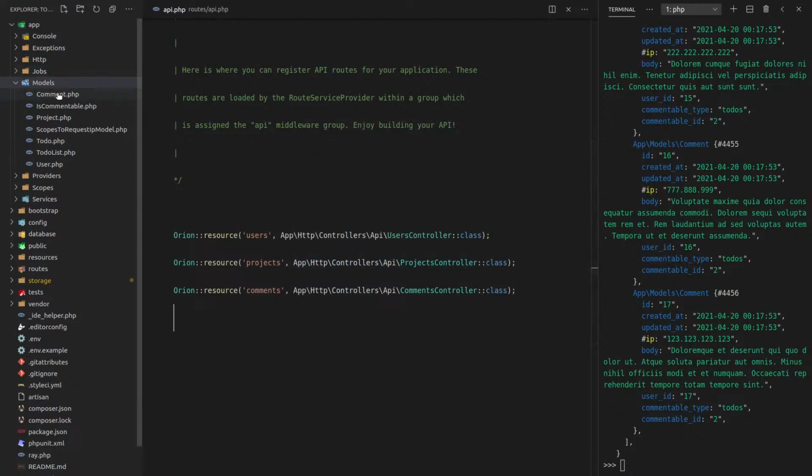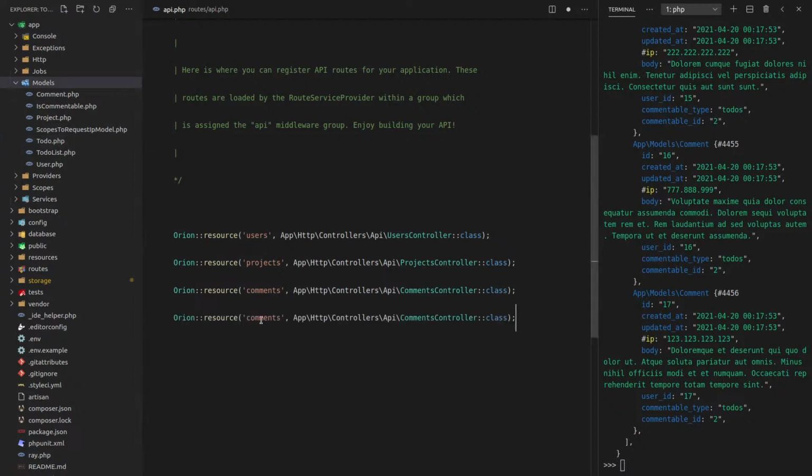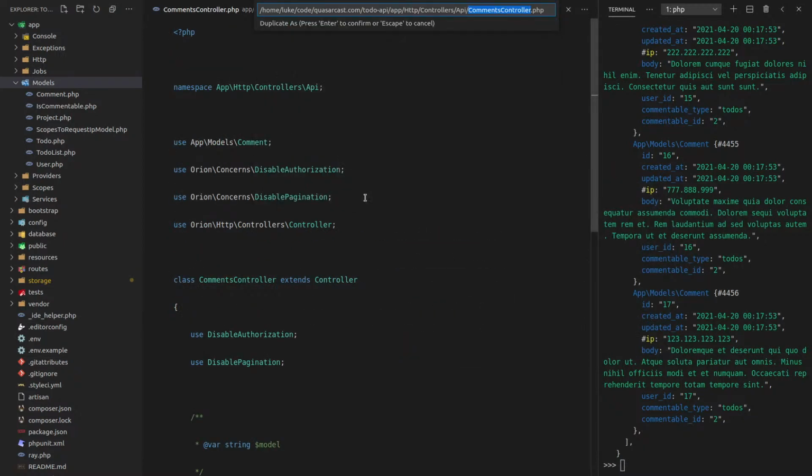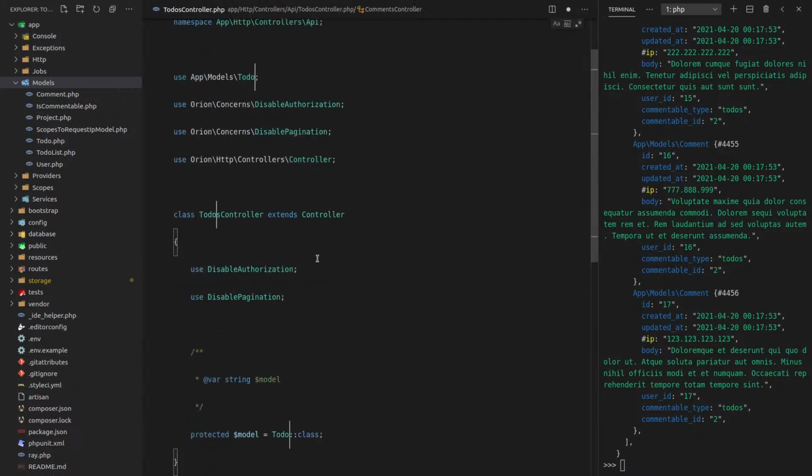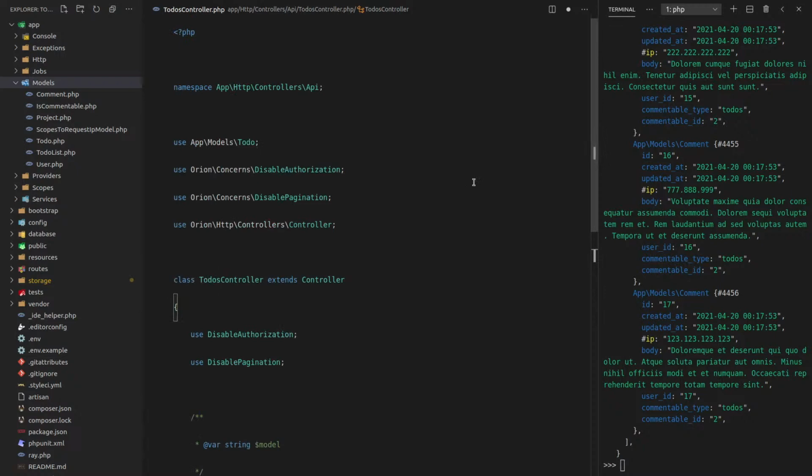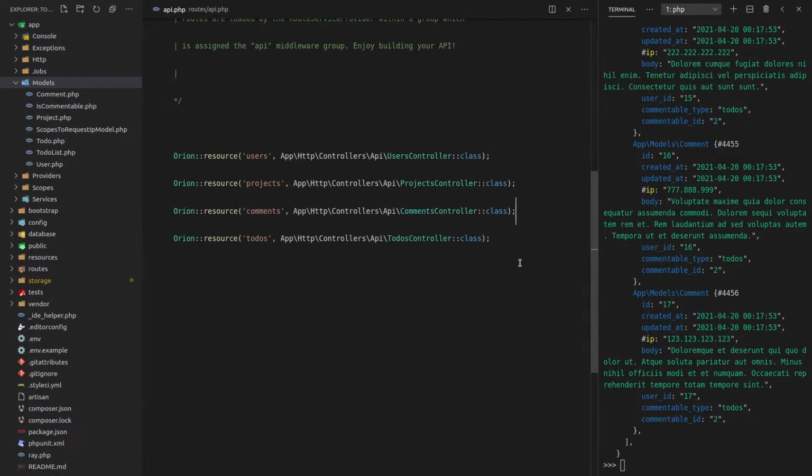Let's just use what we've got up here in order to do it. We've already got the comments endpoint. We've got the projects endpoint. Let's create the to-do endpoint. To-dos controller. I'm going to grab the comments controller and just duplicate it and change that to to-dos controller. Anywhere we see the word comment, let's change it to to-do. Just run through and check that. There, we now have a to-do API endpoint. That's how easy it was with this setup, which is freaking awesome. I love Orion.